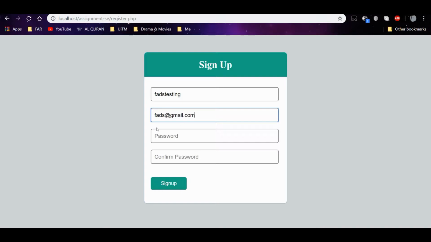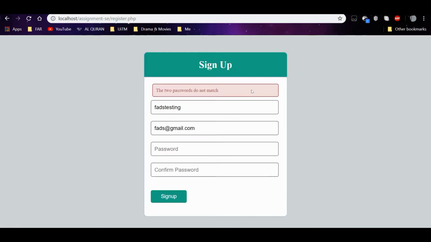For sign up, we check both password and confirm password. So if I put a different password here, which is not matched, it will give us the pop-up: the two passwords do not match. So let's try the new one and the correct one.